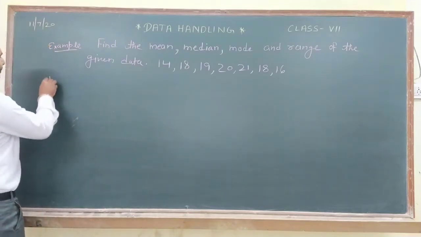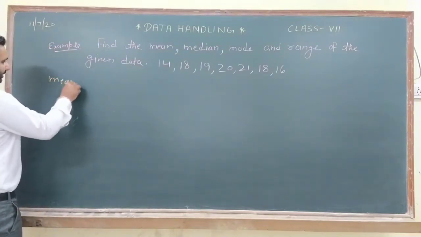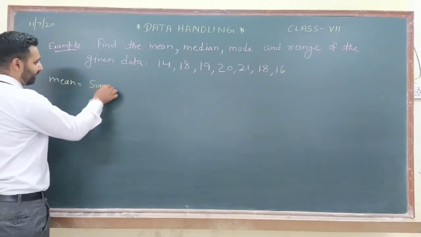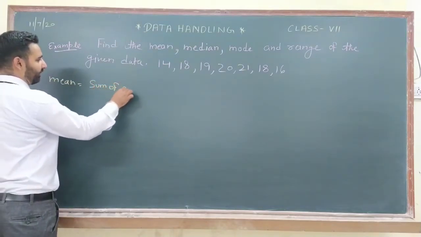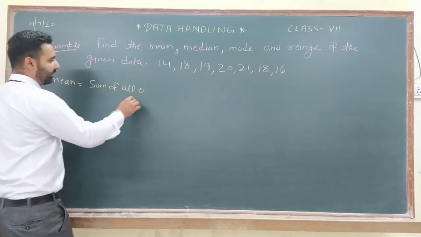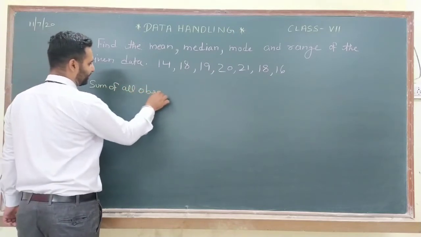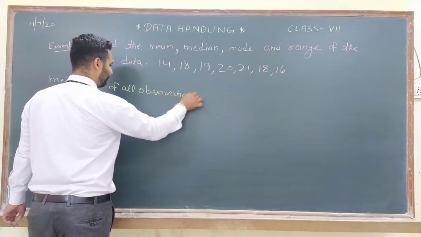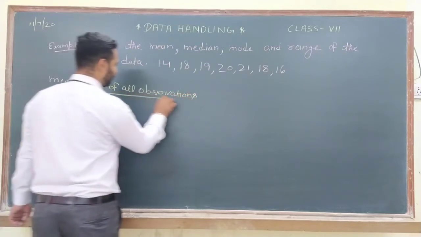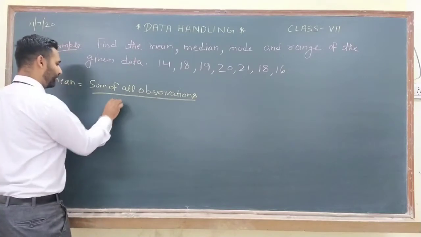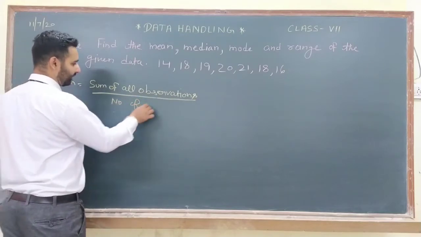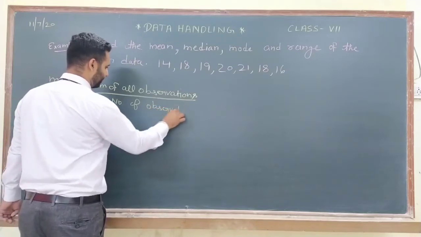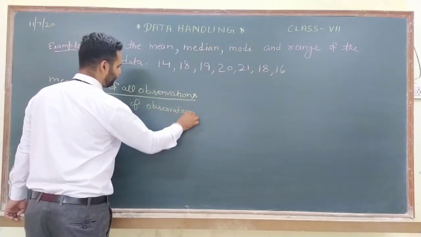The formula for mean, as we all know, is sum of all observations upon number of observations. This is the formula for mean.